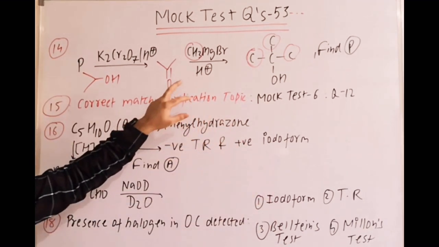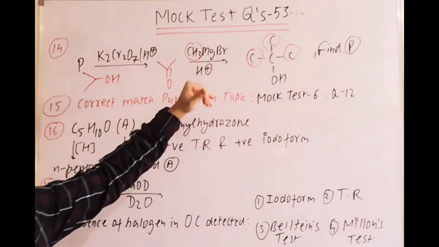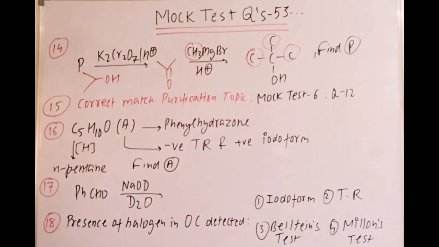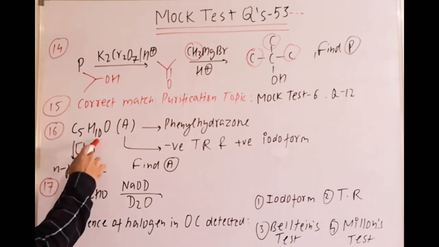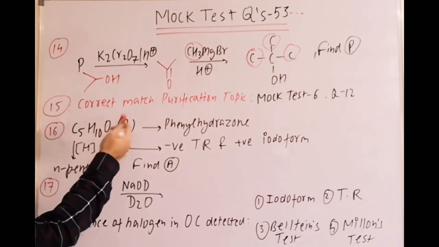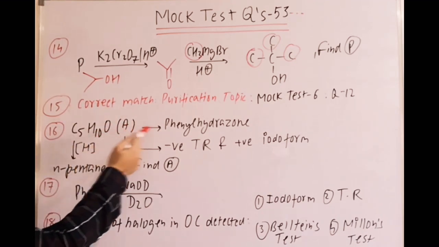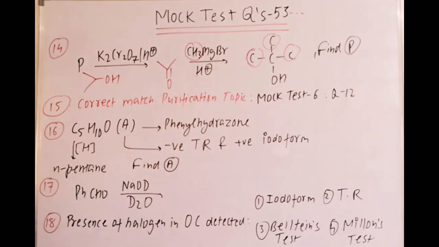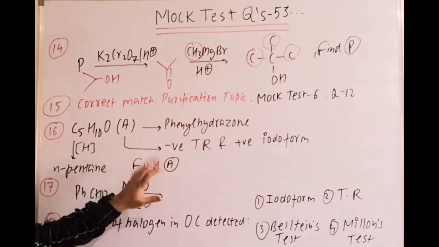So at that time I have discussed this concept in detail. This question I have explained in detail. Next question is C5H10O compound. It is A. Formula given C5H10O. It gives phenyl hydrazone. That indicates it's a carbonyl compound, right? We have to find the structure of A.